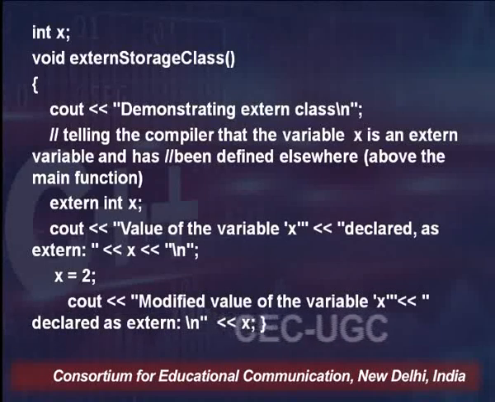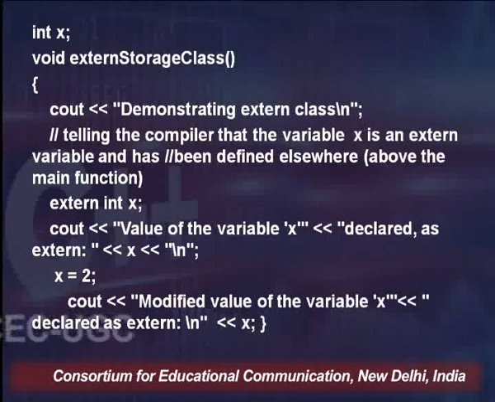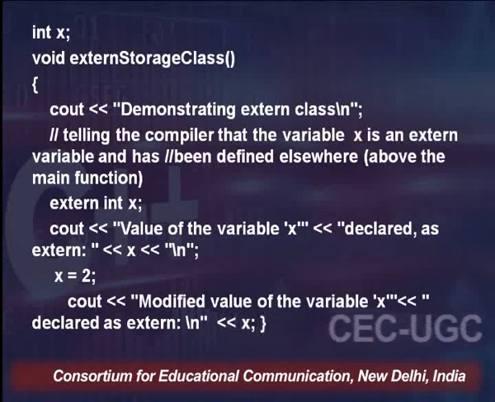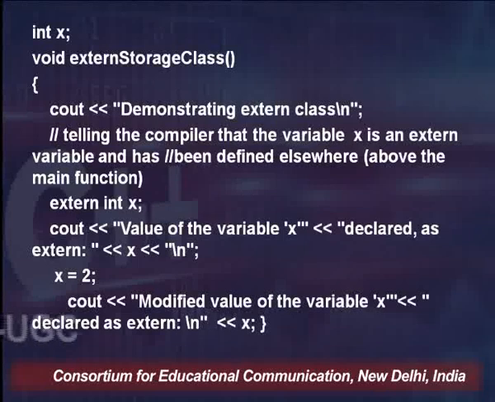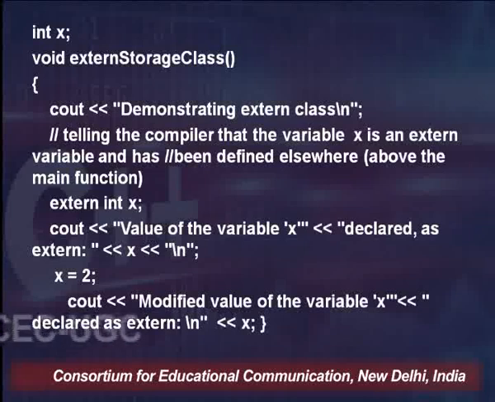What is actually happening? It is telling the compiler that variable x is an external variable and it has been defined elsewhere, which is above the main function, or at least above this particular function. It is not defined within the function, but we are using it as a global variable. So int x is declared somewhere else, and here by prefixing the keyword extern, we are going to use it.